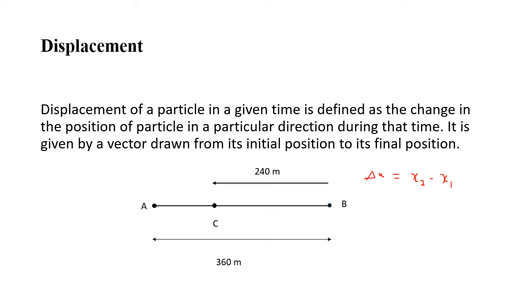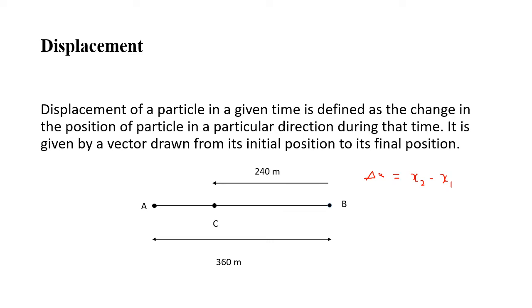We have three cases here. If x2 is greater than x1, del x is positive. If x1 is greater than x2, del x is negative. If x1 is equal to x2, del x is 0. So we can say displacement of an object in motion can be positive, negative or 0. Displacement is a vector quantity, we know very well. Why? Because it gives both magnitude and direction details.